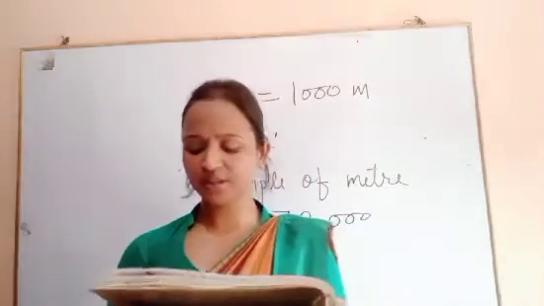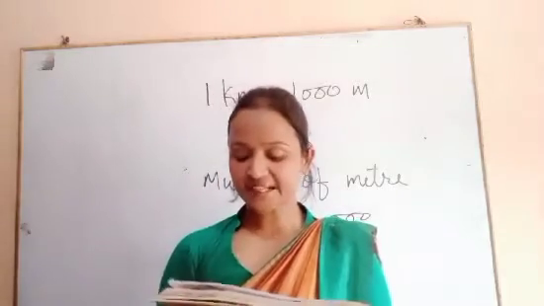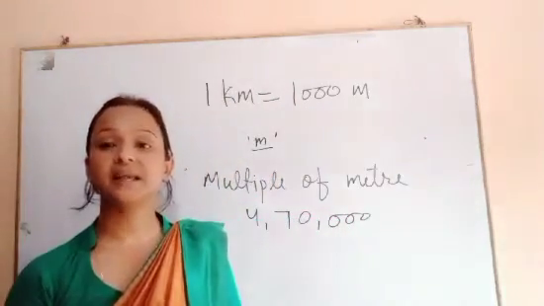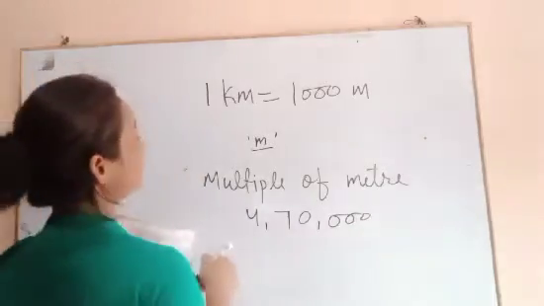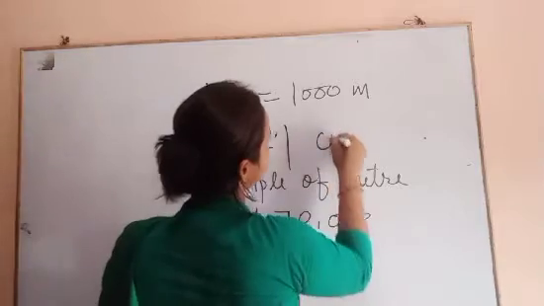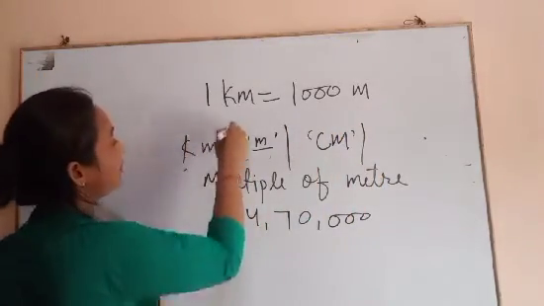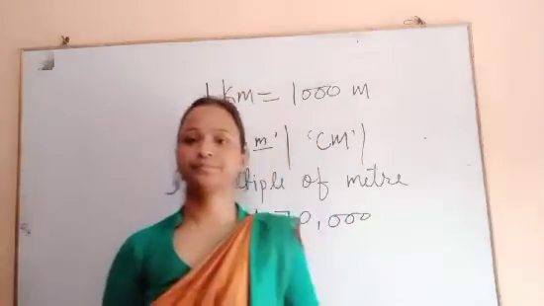To express such length, a submultiple of a meter is used, and it is called a centimeter, in short form cm. So this is the kilometer, meter and centimeter.